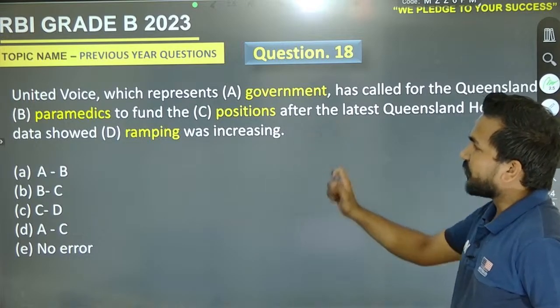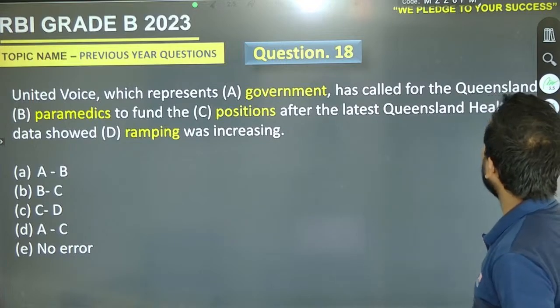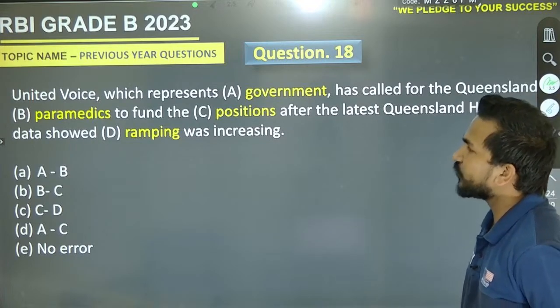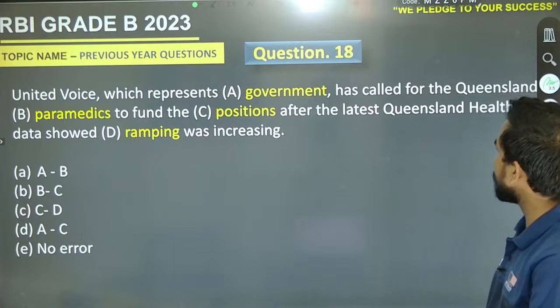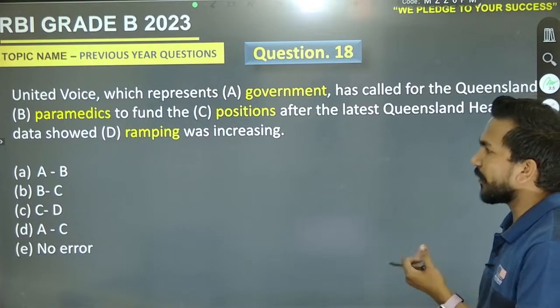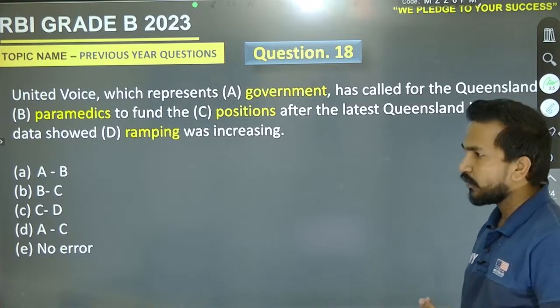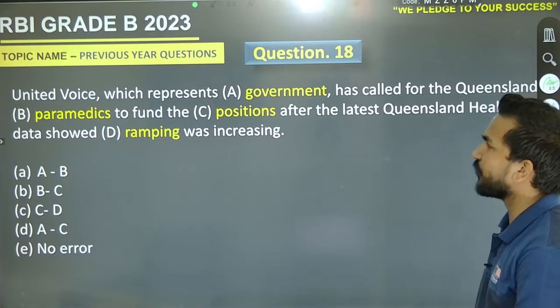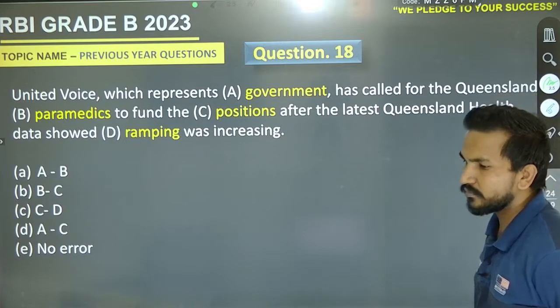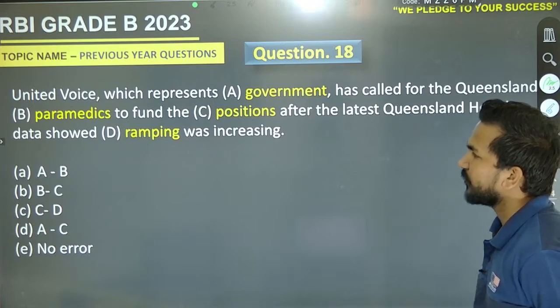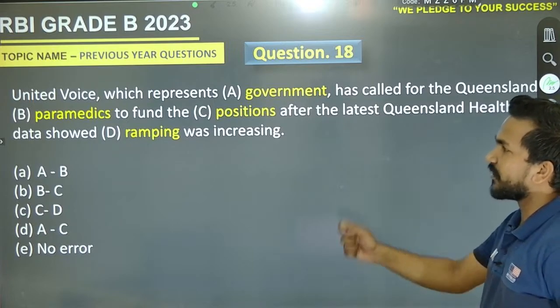United Voice, which represents government, has called for the Queensland paramedics to fund their positions after the latest Queensland health data showed ramping was increasing. Now come to the next one, the 18th question on your screen. Go for it and move it fast.